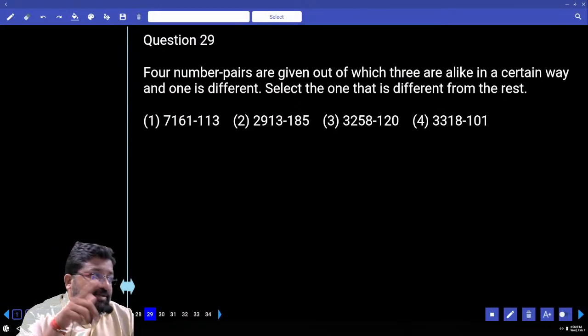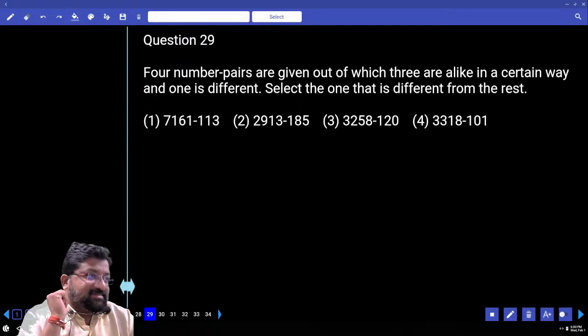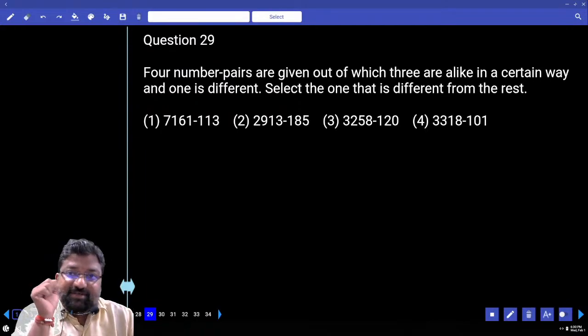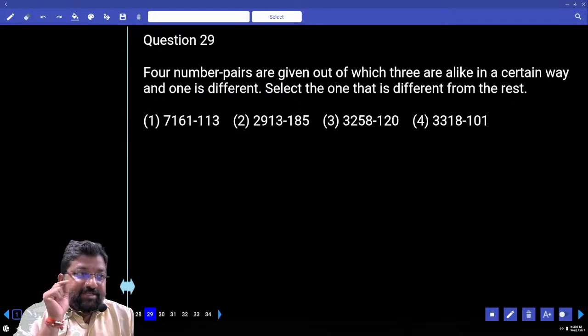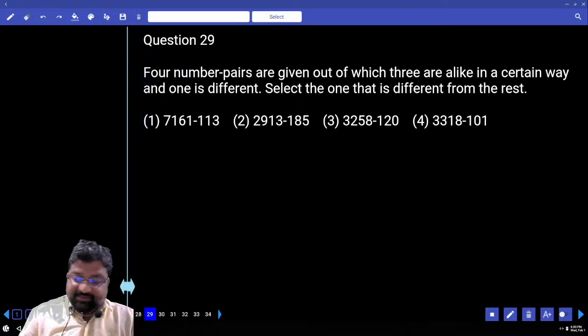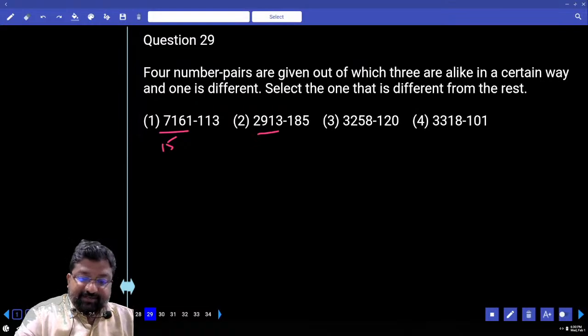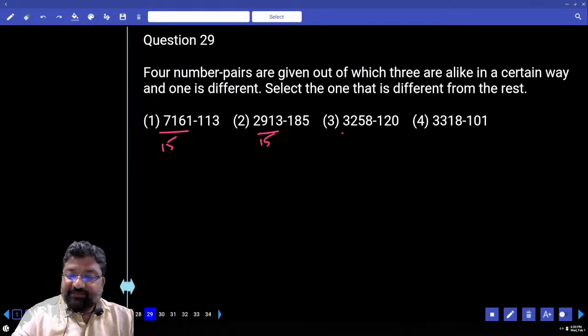First, I'll teach you the mistake which many students have done. The biggest mistake is that they add the digits of this 7, 1 and 6, 1. If I add the digits, what will I get? 15. 2, 9, 1, 3. If I add all the digits, I'll get 15. Here, 18.